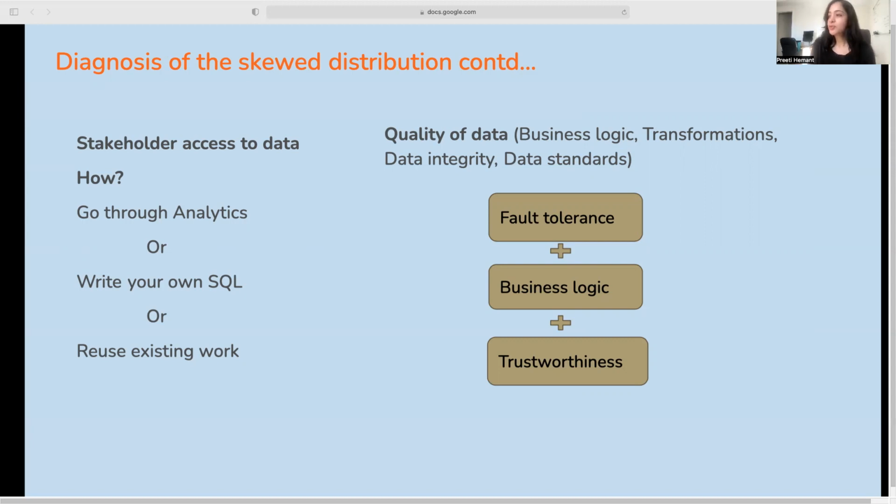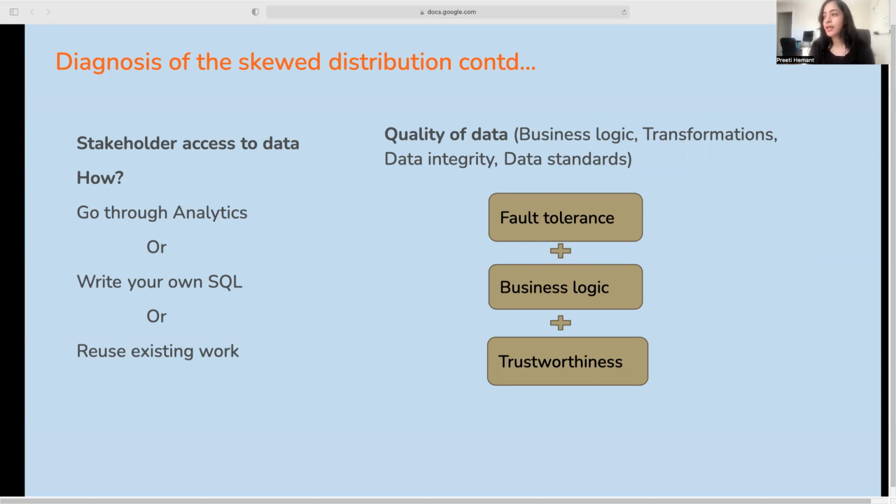The other area that was partly responsible for this skewed distribution was the quality of data. And I'm using quality here as a catch-all, so it could mean different things, but let's just say for this session that quality of data here means how good your business logic is, how good the transformations are, what about data integrity, if you have data standards set up. So all of that would be under quality of data.